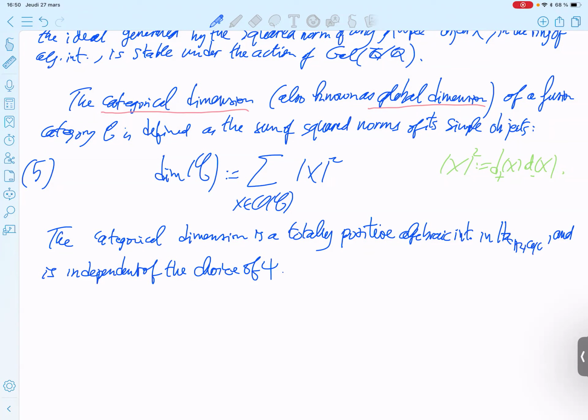And again, something regarding the ideal and Galois invariance with Ostrik.